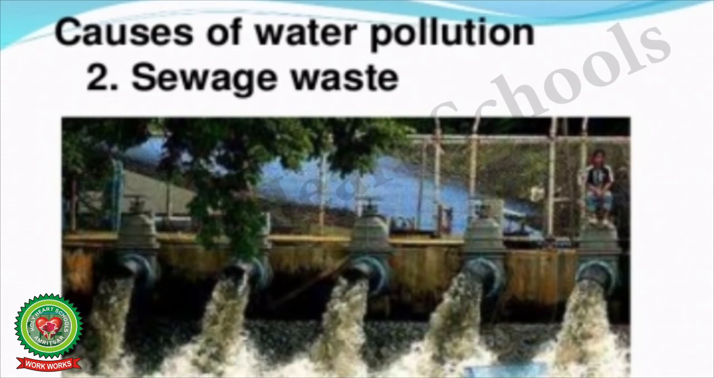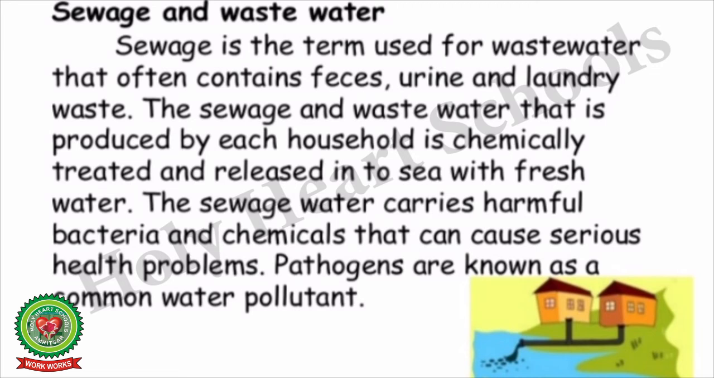The second major water pollutant from domestic waste is sewage waste, which is the term used for wastewater that often contains feces, urine, laundry waste. The sewage and wastewater that is produced by each household is chemically treated and released into the sea with fresh water. The sewage water carries harmful bacteria and chemicals that can cause serious health problems. Pathogens are known as a common water pollutant. Pathogens refers to a disease-causing virus or bacteria.